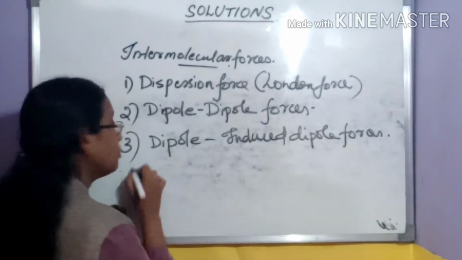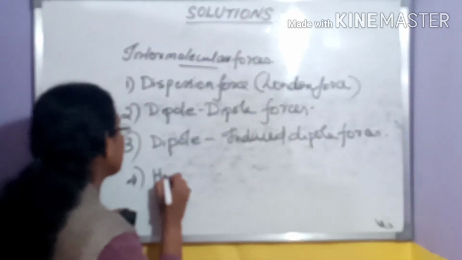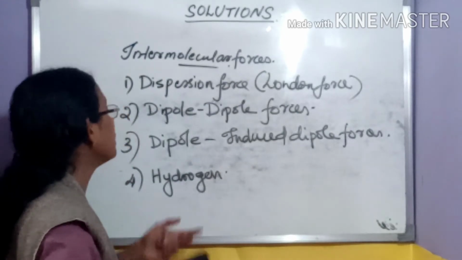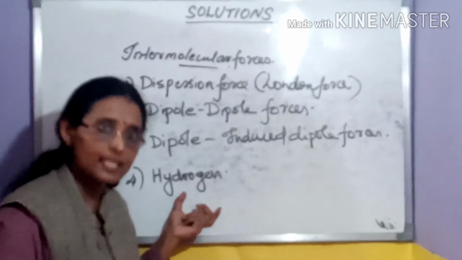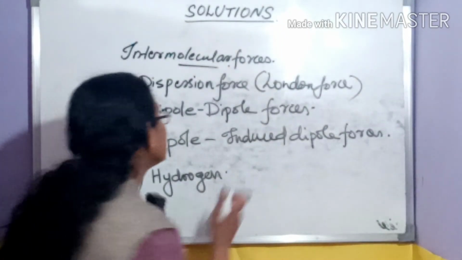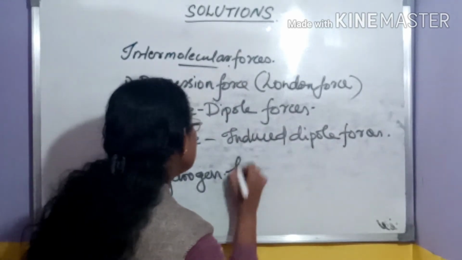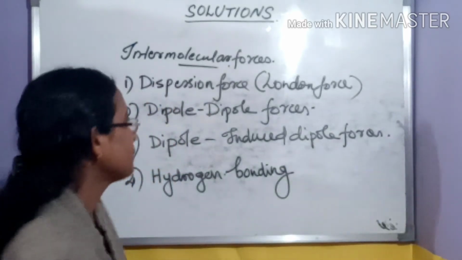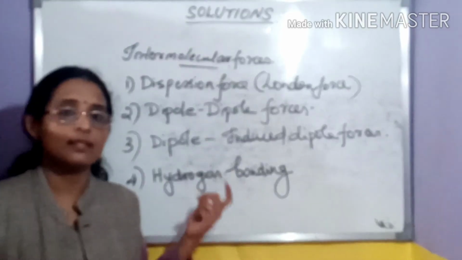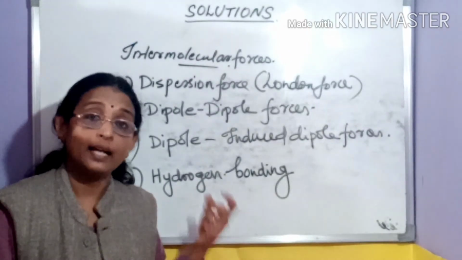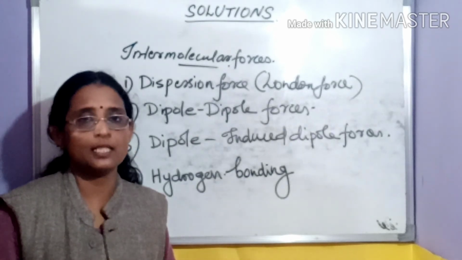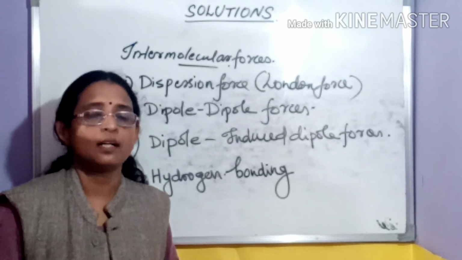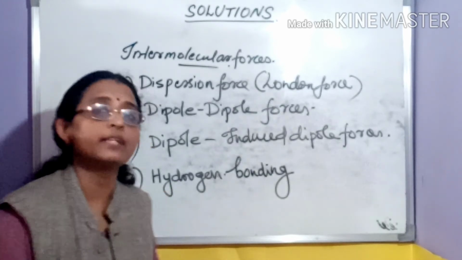And if one of the entities contains a hydrogen atom and the other an electronegative atom, hydrogen bonding is possible. These are the kinds of intermolecular forces that arise between reacting entities. And how they come into play in solutions, or during the process of dissolution, we are going to take a look.